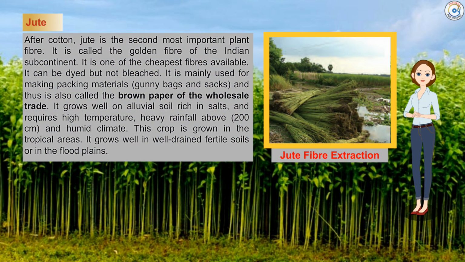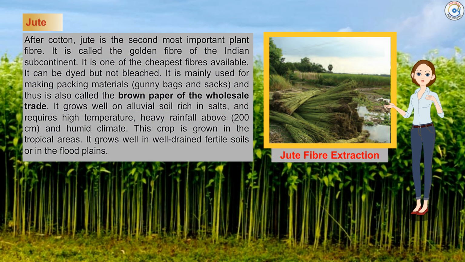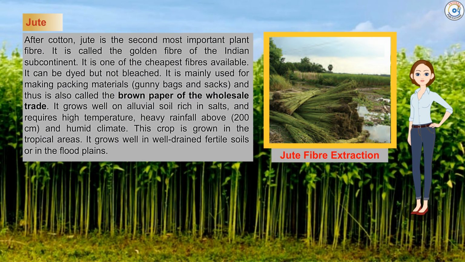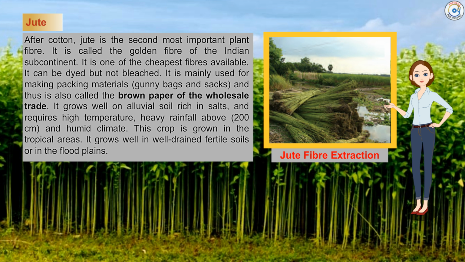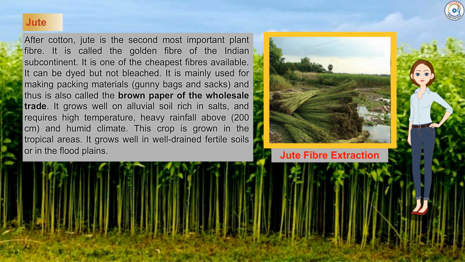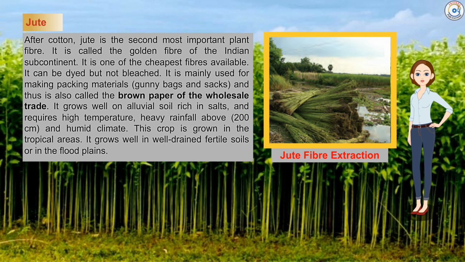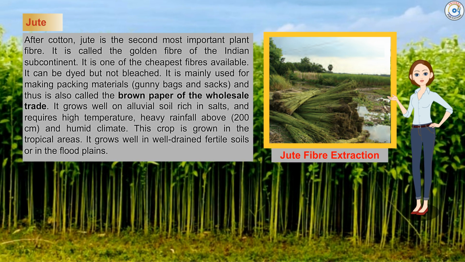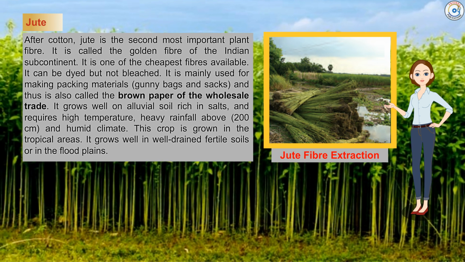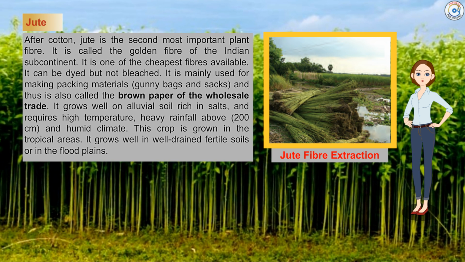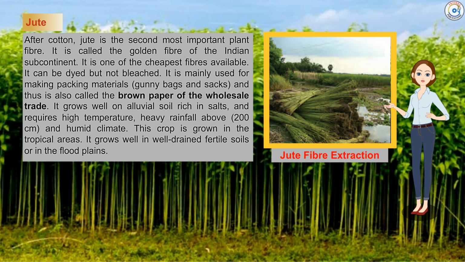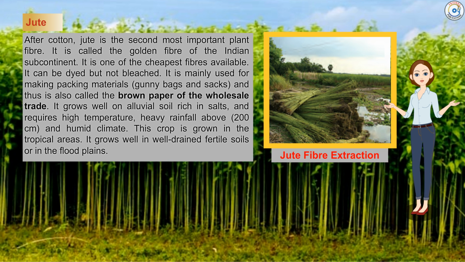Jute. After cotton, jute is the second most important plant fiber. It is called the golden fiber of Indian subcontinent. It is one of the cheapest fibers available. It can be dyed but not bleached. It is mainly used for making packing materials, gunny bags and sacks, and thus is also called the brown paper of the wholesale trade.